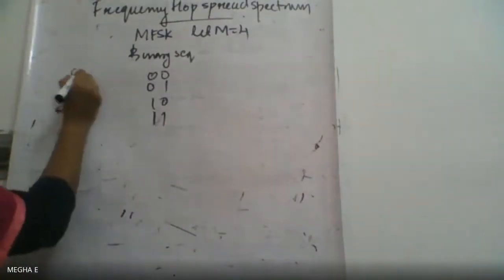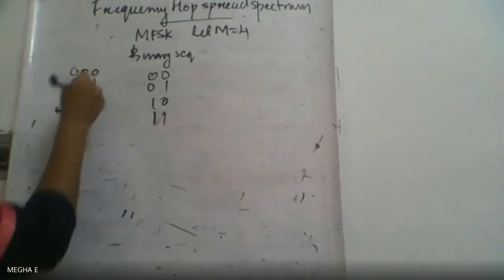Here, for M-ary FSK, let M equal to 4. These are the 4 possible combinations of binary sequence. For the PN sequence of 3 bits, we have 8 combinations.